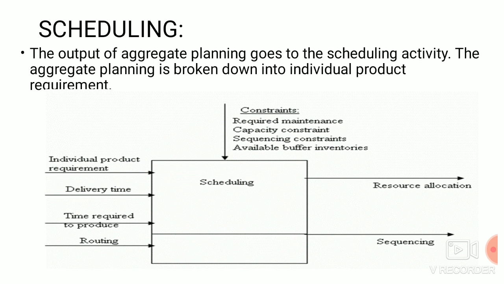Next we are going to see about scheduling. It is the output of aggregate planning. Aggregate planning includes individual product requirements, delivery time required to produce, and routing. These are the inputs for scheduling, and again we will consider constraints like required maintenance. What maintenance is required with respect to materials or machines, tools, equipment, and even with people, what training is required, those things will be included.